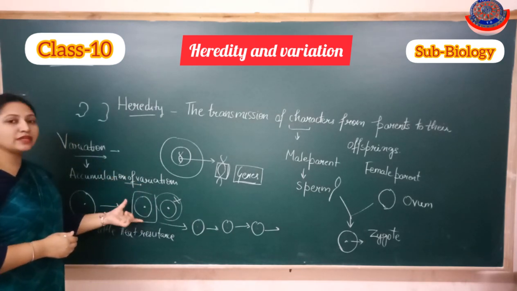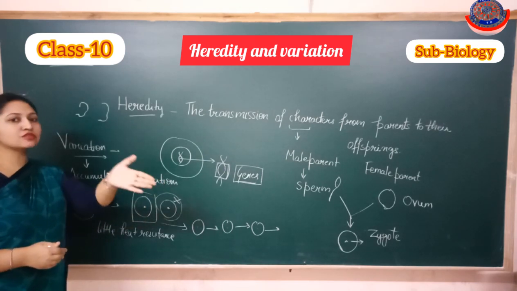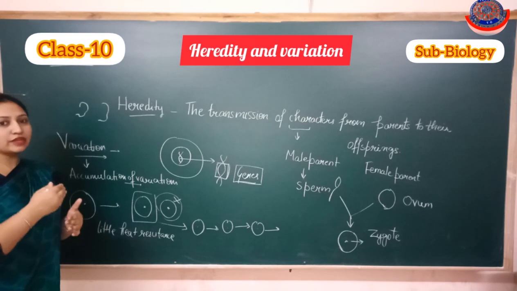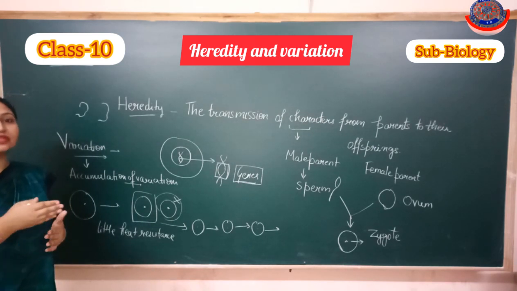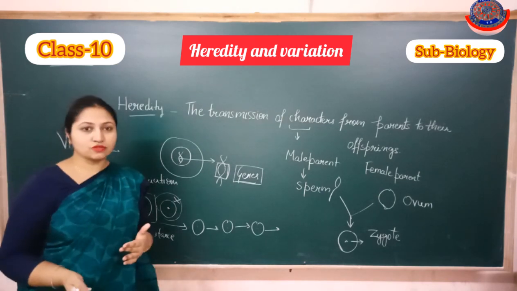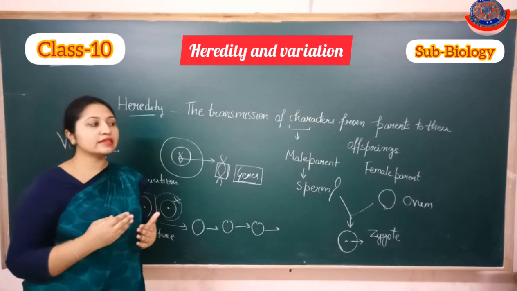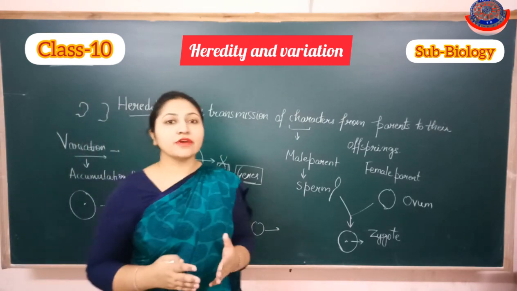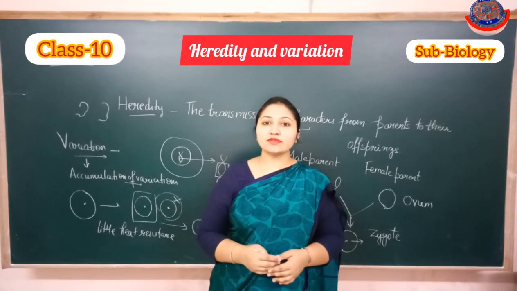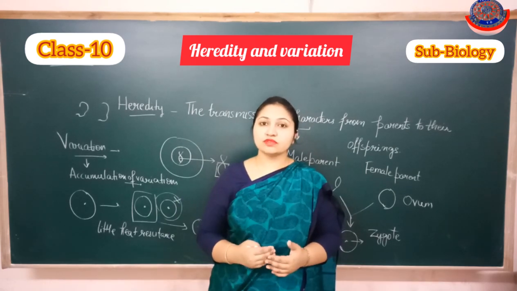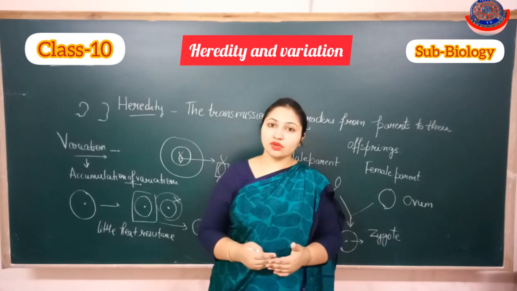So this property is actually because of variation, because of the accumulation of variation. First it accumulated in one daughter cell, and then later on it passed to several generations. So variation shows its significance only when it is passed to successive generations also. So this is about the significance of variation, that it can provide the chance of survival even in adverse conditions. Now next we will discuss chromosomes, genes, phenotype, genotype, recessive genes and dominant genes.